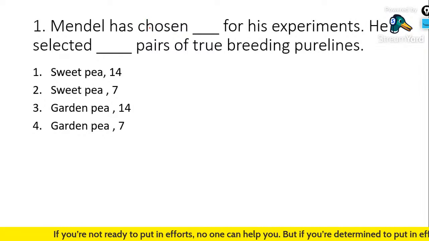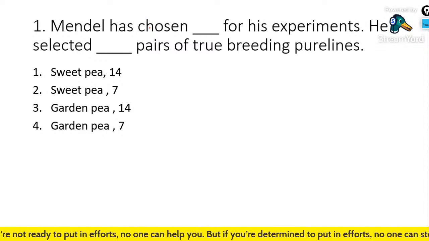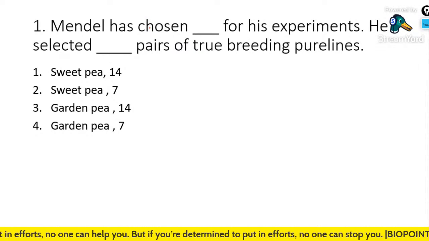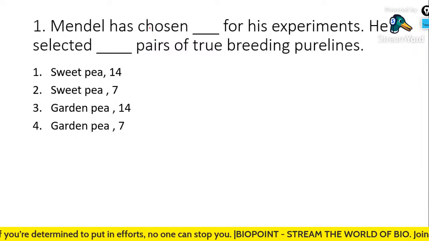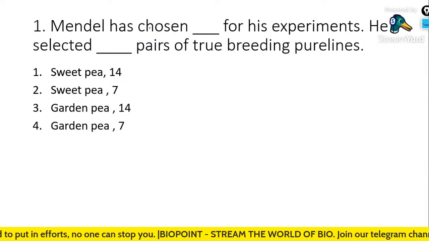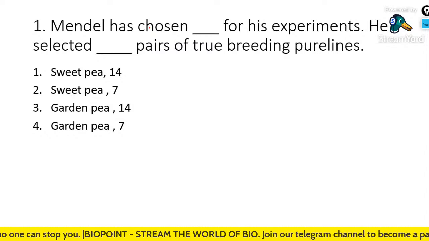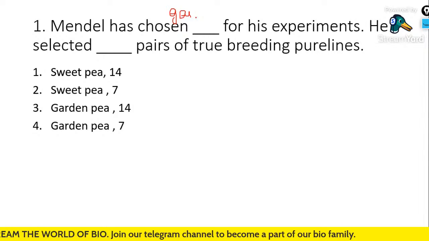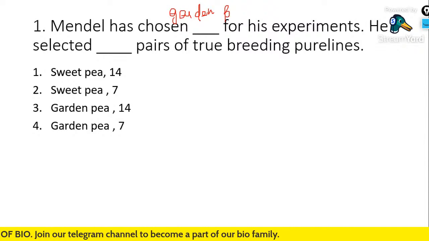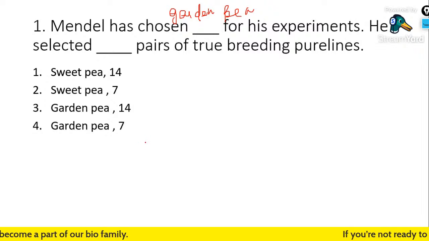Mendel has chosen dash for his experiments. He selected dash pairs of true breeding pure lines. Answer on the chat box, everybody. What has Mendel chosen? Pisum sativum, or the garden pea. Yes, Mendel selected garden pea for his experiment.